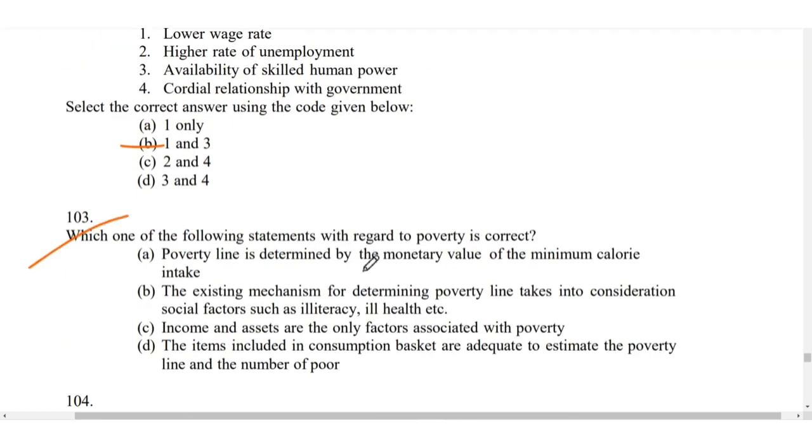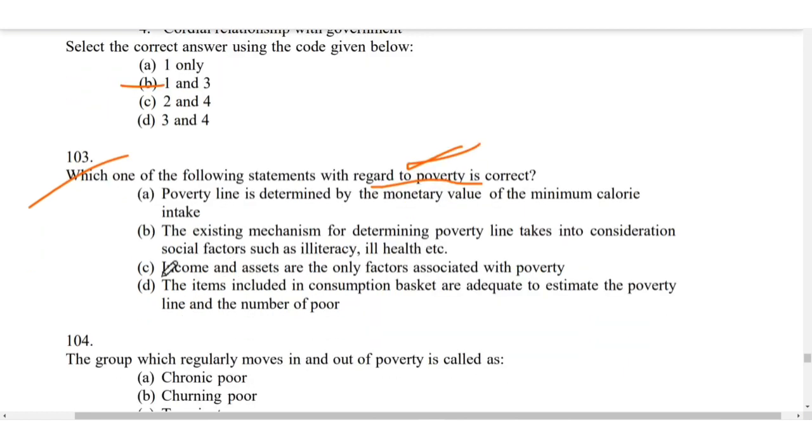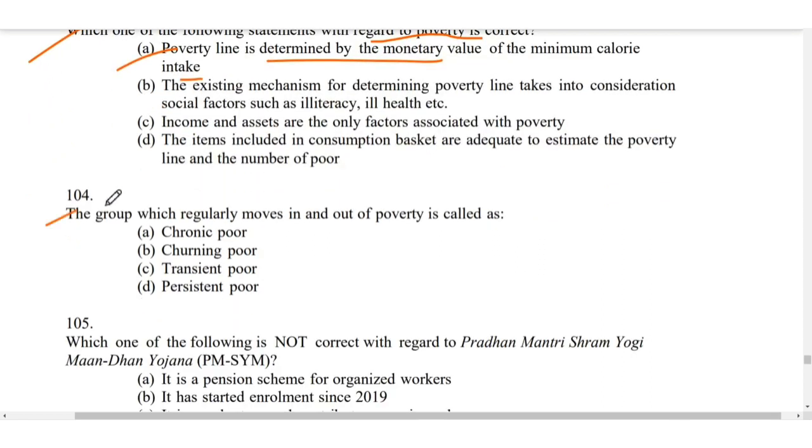Which of the following statements for poverty is correct? So it is again from the NCERT of class 10 chapter. For 103 it is A. Poverty line is determined by the monetary value of the minimum calorie intake. So the group which regularly moves in and out of poverty is called the churning poor.